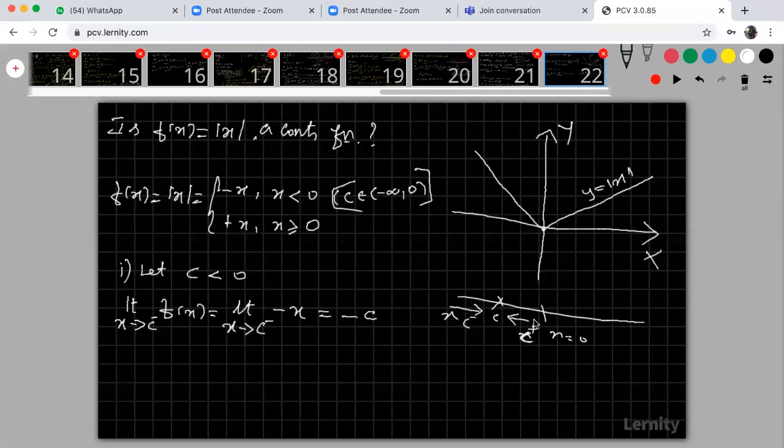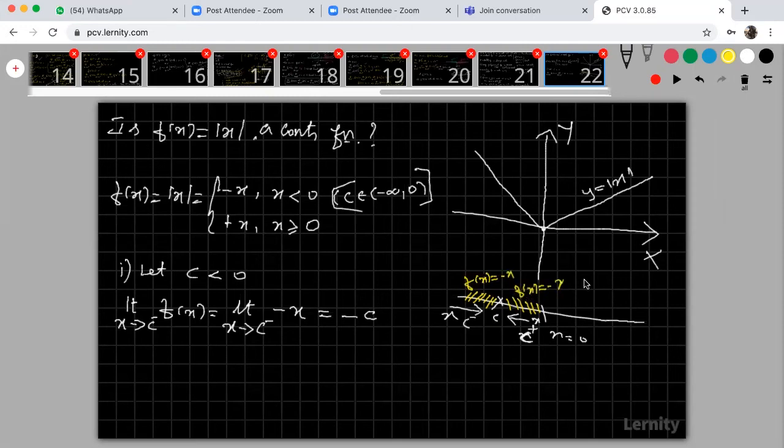What is my f of x below the c value, and above the c value? Here also my f of x is minus x, and here also my f of x is minus x.